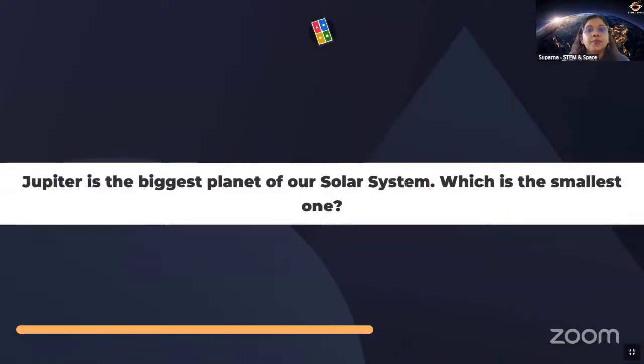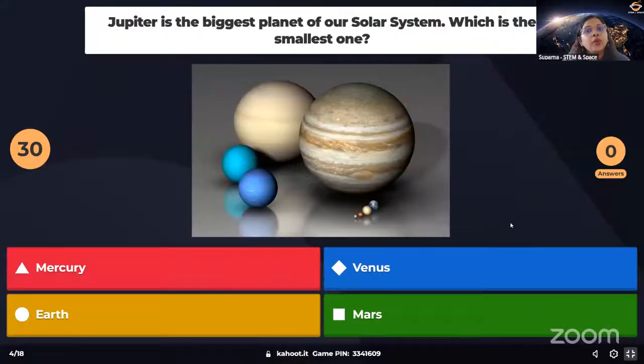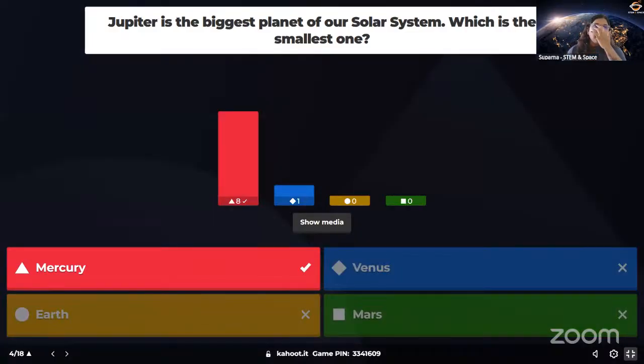Jupiter is the biggest planet of our solar system. Which one is the smallest one? So we all know that Jupiter is the biggest planet in our solar system. Which is the smallest one? Keep it up. Let's see how many of you can answer this. Most of you answered. Let's quickly see the answer. And the correct answer is Mercury.